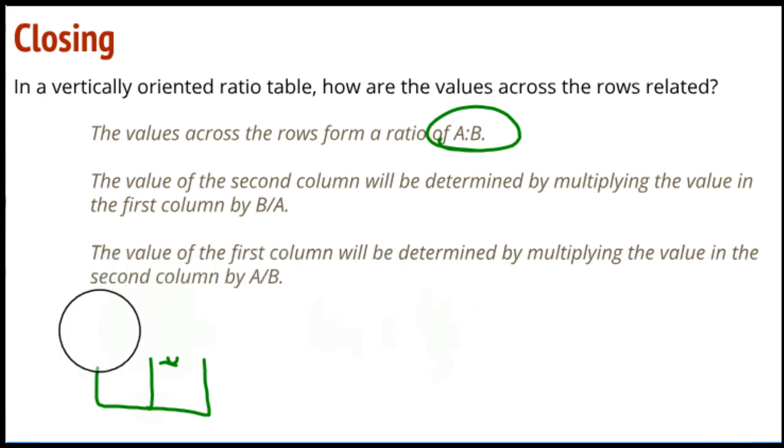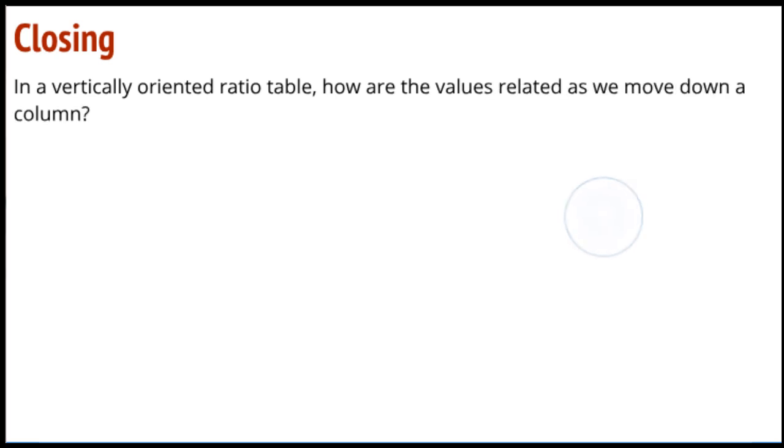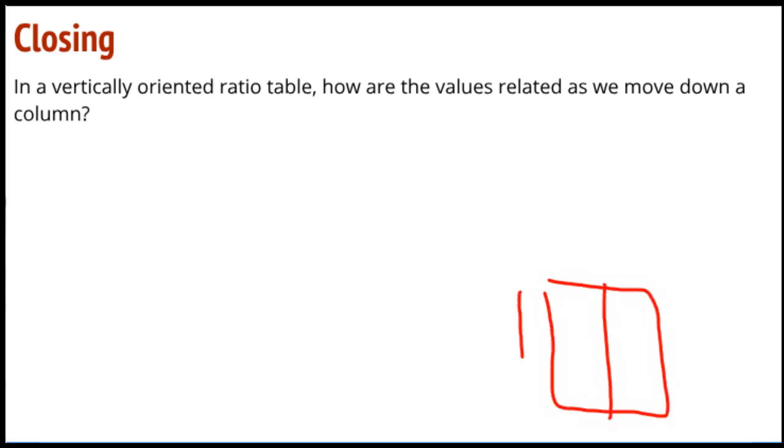I know that's somewhat confusing, but go back and look at that lesson on ratio value and it will make more sense. Hopefully you remember we did that. All right, in a vertically oriented table, how are the values related as we move down a column? So now we're asking, what kind of relationship do we have as we go down this way?